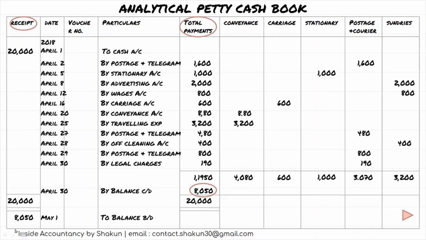So what can you make a guess that what would be the amount by which reimbursement would be made? The amount that you have spent, 11,950, will be reimbursed in the month of May. So in the month of May, to cash would be how much? 11,950 to make the imprest amount of total 20,000. So in the beginning of every period, the imprest amount should always be how much? 20,000. So in order to make 8050 20,000, whatever amount that we had spent would be written here to make it 20,000. So this was the solution to our question.